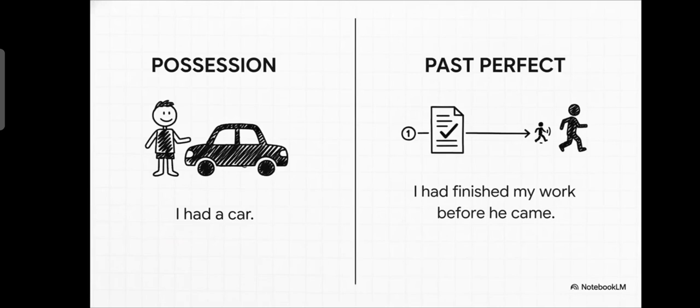Now, had can show simple possession, like in I had a car. But it also has this other really important job in what's called the past perfect tense. It helps us show that one thing in the past was completely finished before another past action even started. For example, I had finished my work before he came. So the finishing of the work happened first.